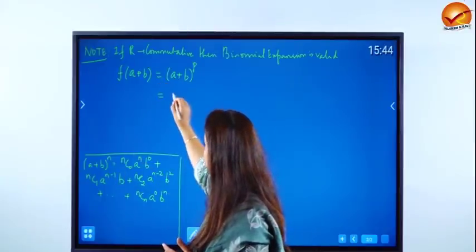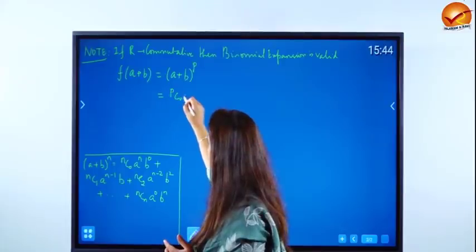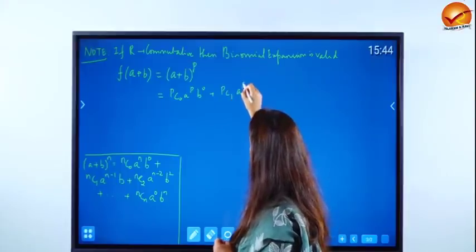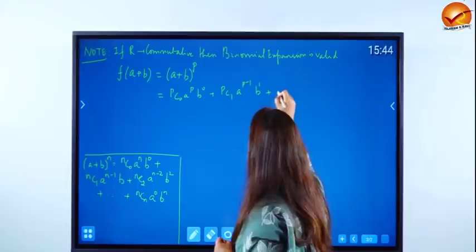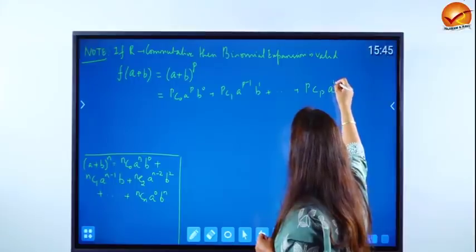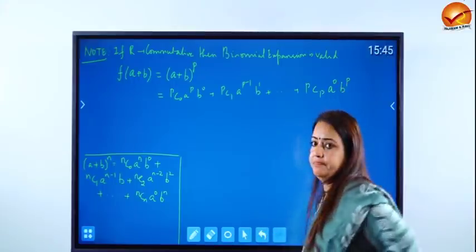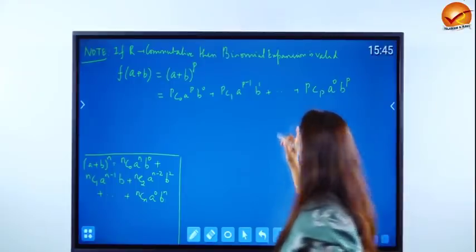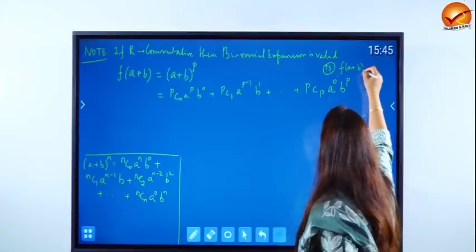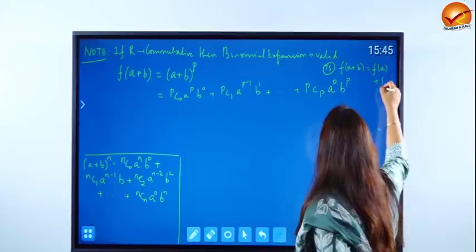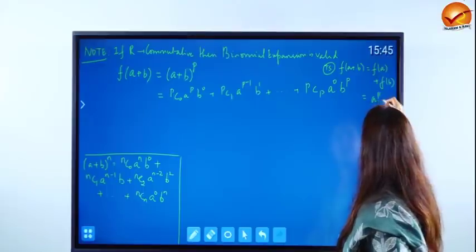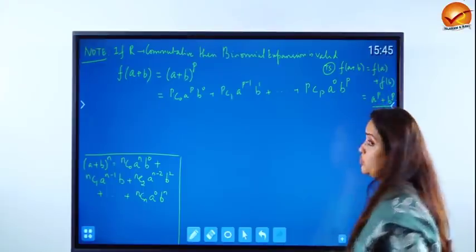So let's use binomial expansion here, which means it will be of the form PC0 A to the power P B to the power 0 plus PC1 A to the power P minus 1 B to the power 1 plus dot dot dot till PCP A to the power of 0 and B to the power of P. Now, if you look at what you wanted to show in the previous slide, we wanted to show that f of A plus B will be just f of A plus f of B, which related to our question, f of A is nothing but A to the power P and f of B will be nothing but B to the power P. That means you just want 2 terms.